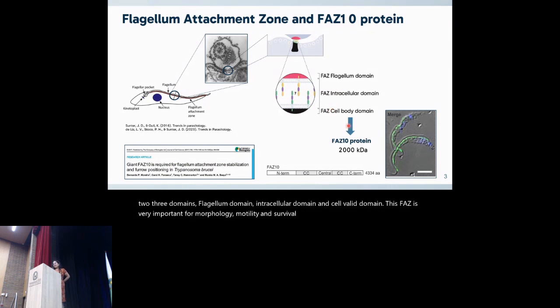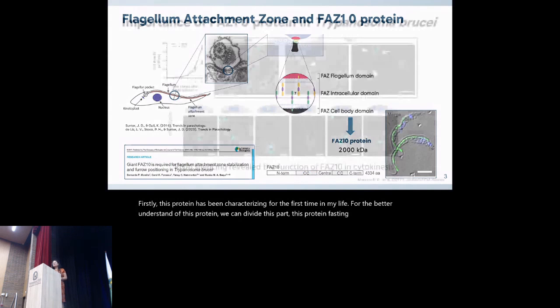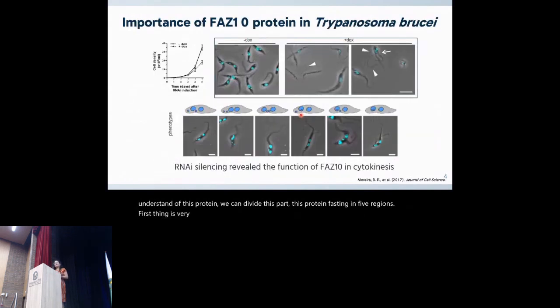One of the proteins in the cell body domain is FAZ10, a large protein of 2,000 kilodaltons, localized between the flagellum and cell body, and we can see it here in this immunofluorescence microscopy image. This protein was characterized for the first time in my lab. For a better understanding of this protein, we can divide FAZ10 into five regions. FAZ10 is very important for proper cleavage furrow formation in the parasite and the correct distribution of the organelles in cytokinesis, for a correct cytokinesis.